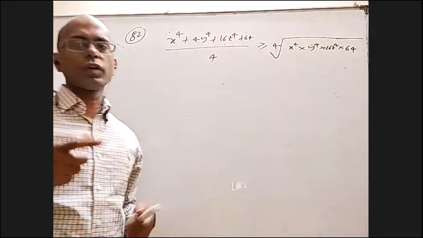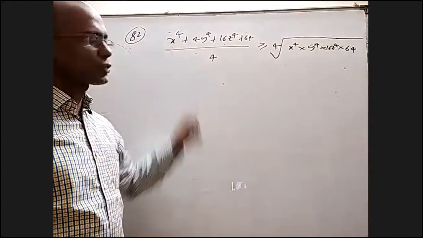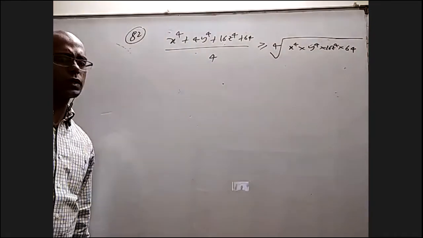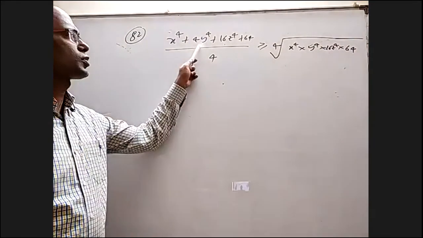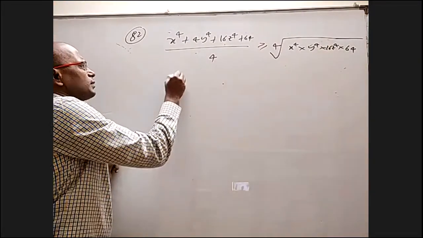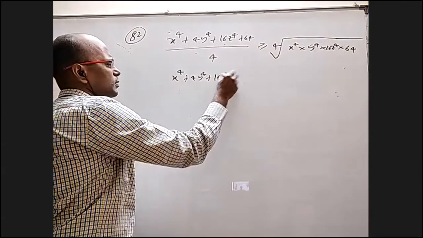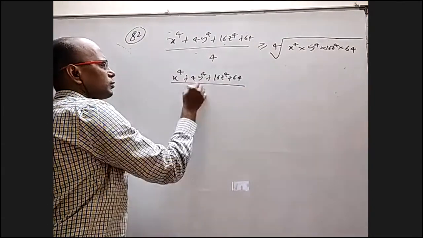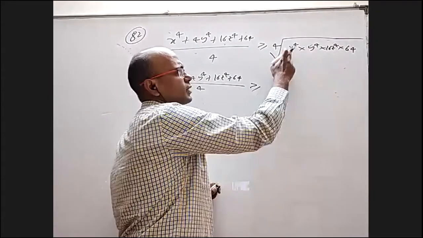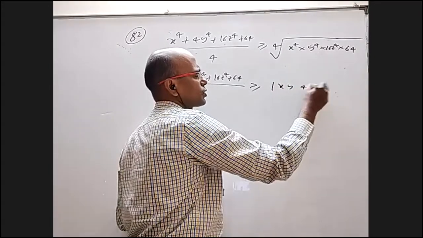But that is only true for positive quantities. Is x power 4 positive? Yes, sir. It may be 0, but otherwise it's okay. This also positive, this also positive, this is positive. That's why I'm able to apply. But we have to be a little bit careful with something else. When I simplify this, I should not write x here. I should write mod x. Okay, mod x into y into 4z into 8.